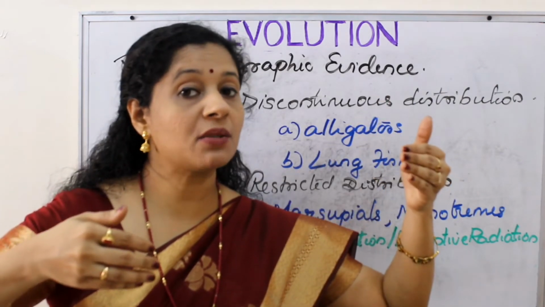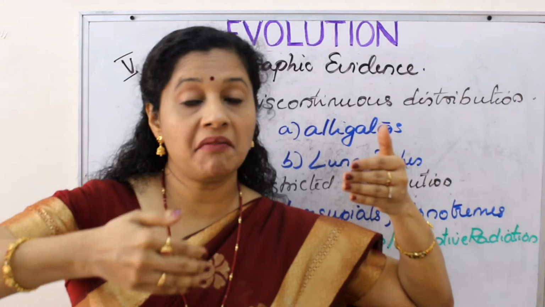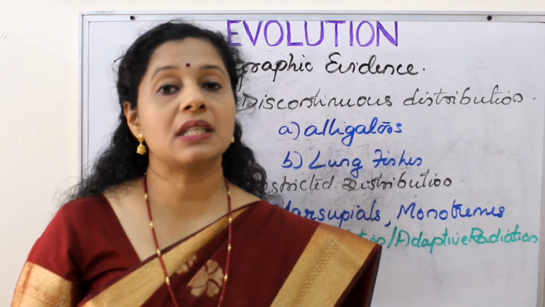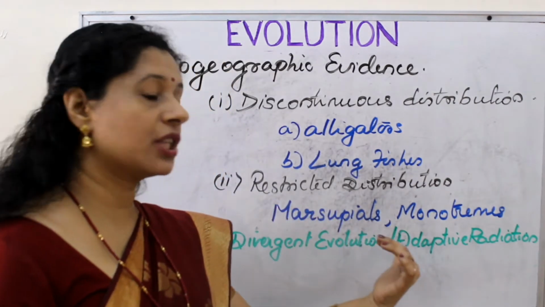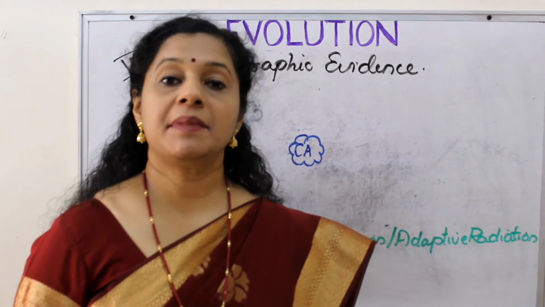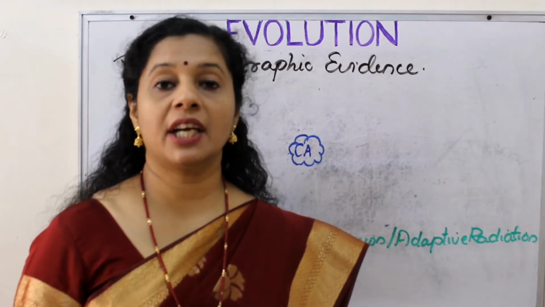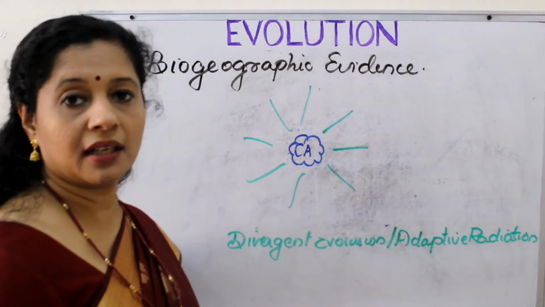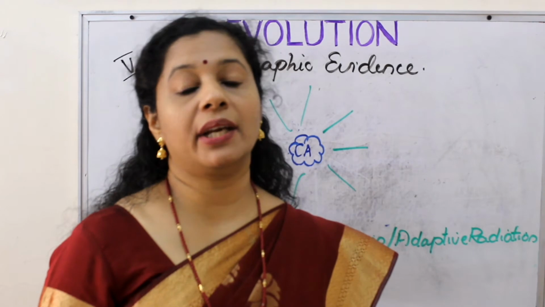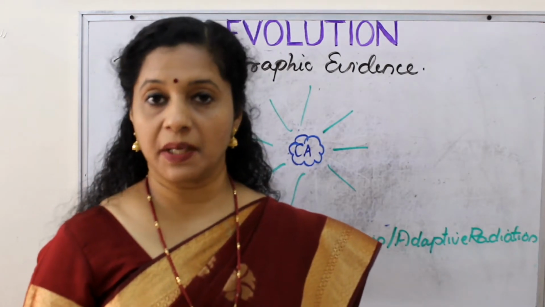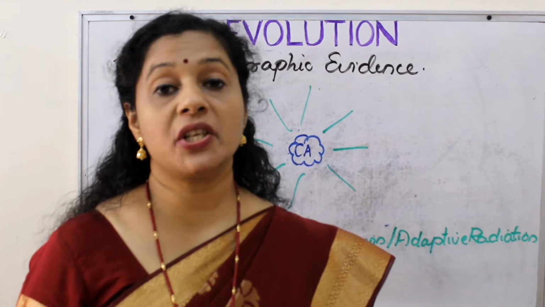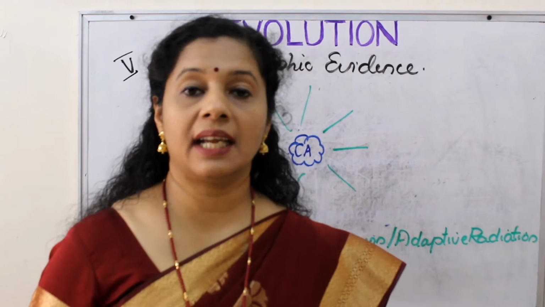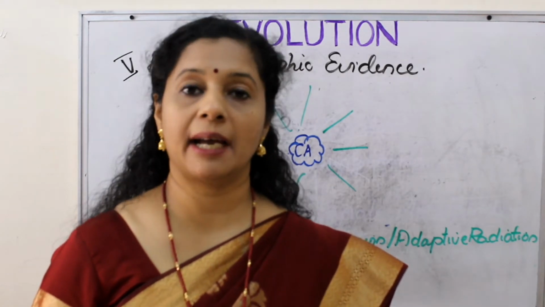When the placental mammals were evolving in the mainland, the same way marsupials were evolving in the Australian continent. This line of evolution is called divergent evolution or adaptive radiation. Adaptive radiation is a process in evolution where new species diverge from a common ancestor and adapt to their new habitat. That's a very simple way of understanding it. Otherwise, as per your textbook, it is the evolution of different species in a given geographical area, starting from a point and literally radiating to other areas of geography or habitat. That is called adaptive radiation.